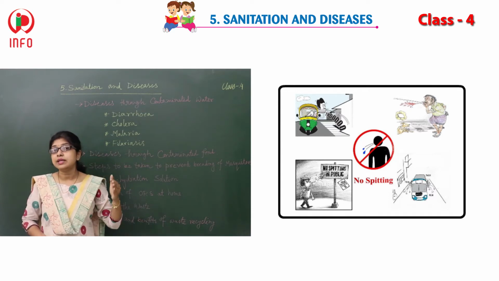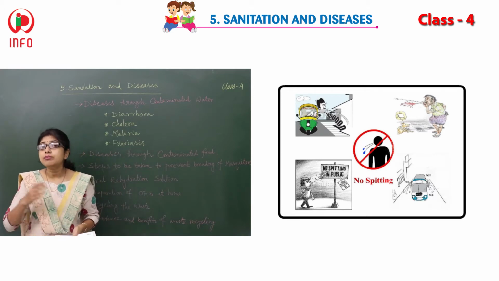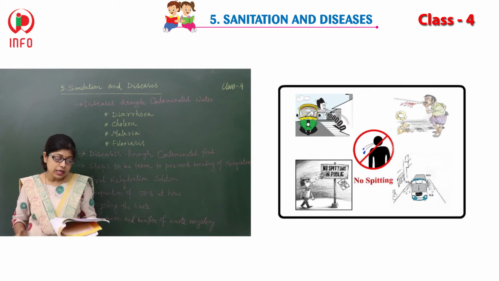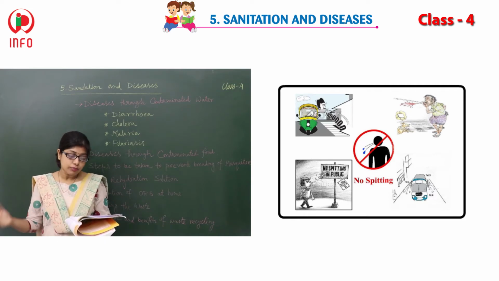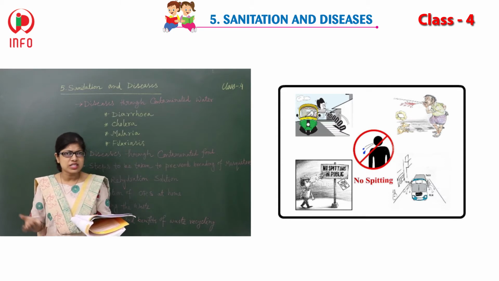That's why day by day the cases were increasing. So the people do not have proper civic sense.